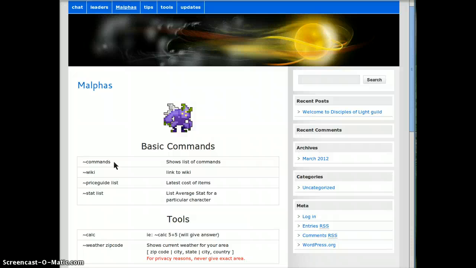You can look up bows and staves and information on armor and things like that as well. We have links to the Realm of the Mad God wiki, the price list, the price guide that's online, and then there are other tools that you can use.